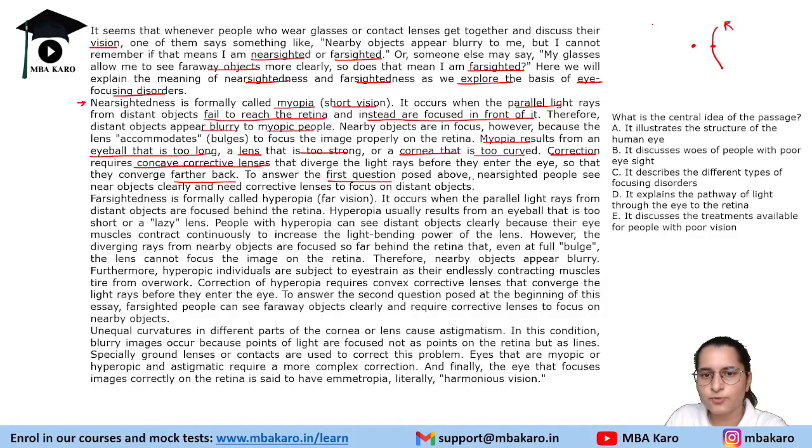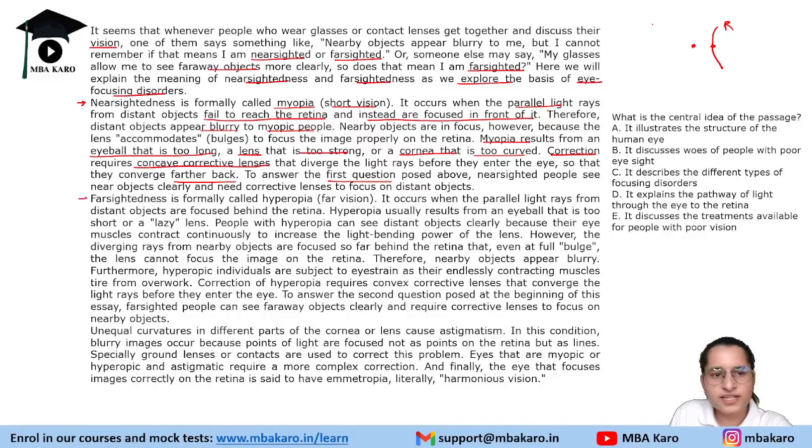To answer the first question posed above, nearsighted people see near objects clearly and need corrective lenses to focus on distant objects. So if a person is not able to see near objects clearly, it means he does not have nearsightedness.